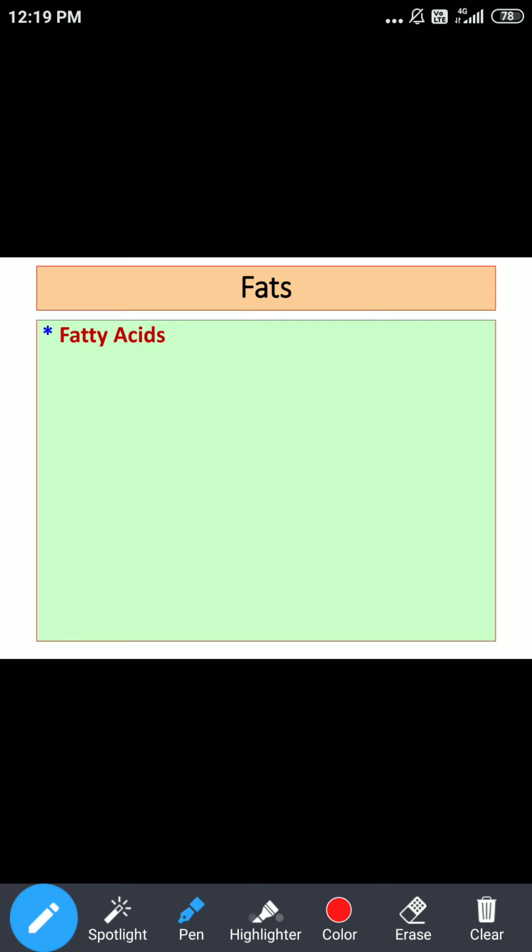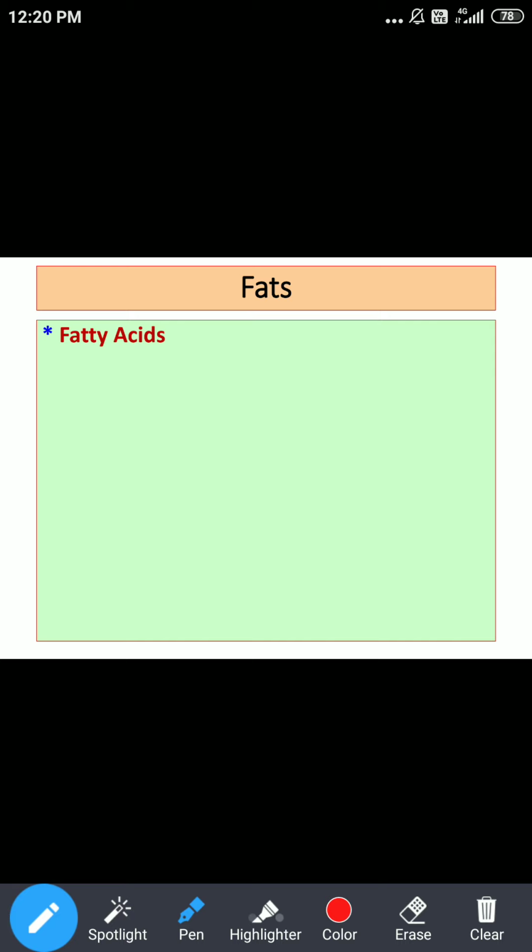From where can our body get these saturated fatty acids, as far as dietary sources are concerned? Whenever we consume animal fat, like mutton fat, pork fat, beef fat, the fatty acids provided to our body are mainly saturated fatty acids.